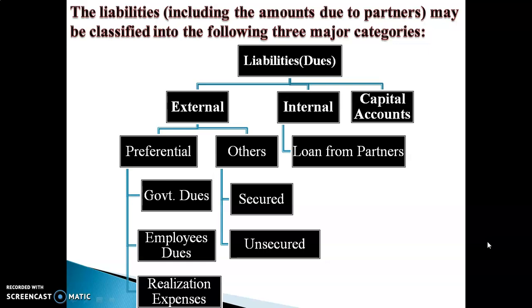For example, amount of bank loan is rupees 1 lakh, and this 1 lakh is taken after giving security of stock, and after sale of stock, the cash realized is rupees 1 lakh 30,000. It means loan amount is rupees 1 lakh and cash received after selling of stock is rupees 1 lakh 30,000. Sale amount 1 lakh 30,000 less loan amount 1 lakh, surplus amount realized is rupees 30,000.